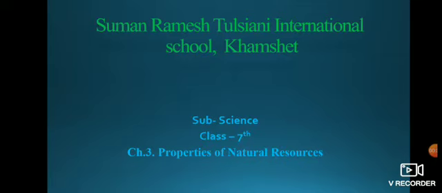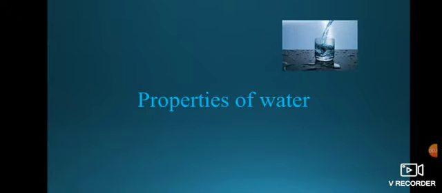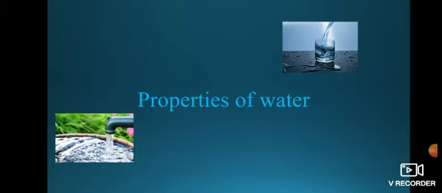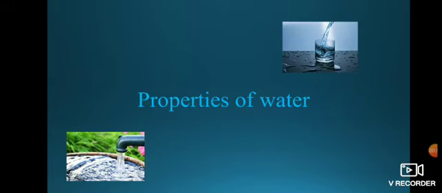We have also seen temperature regulation, transmission of sound, scattering of light, am I right? Then humidity or dampness. Today we will start the next topic of this same chapter, properties of water. So let us begin with our topic.